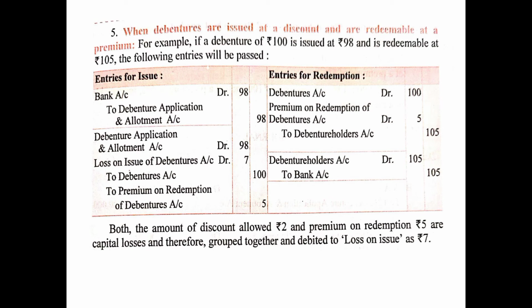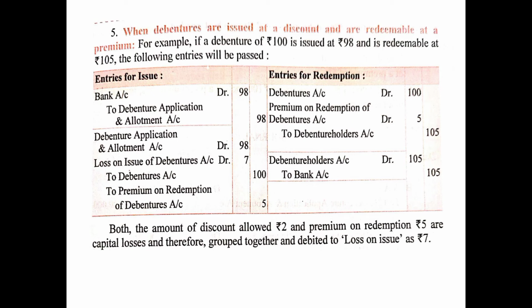Very important. Two-fold loss. Both the losses will be debited. That is 2 rupees of loss on account of discount on issue and 5 rupees of loss on account of redemption at a premium. So 5 plus 2, that is a total amount of 7 rupees of loss will be debited to a separate account as loss on issue of debentures account. Here we will not write discount on issue, we will write loss on issue because it is comprising both the losses, the loss of discount as well as the loss on account of redemption at premium.